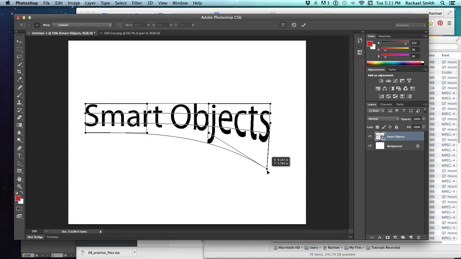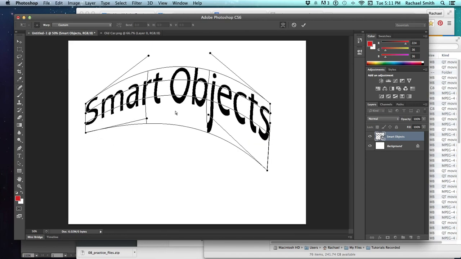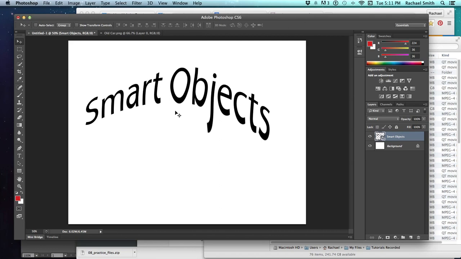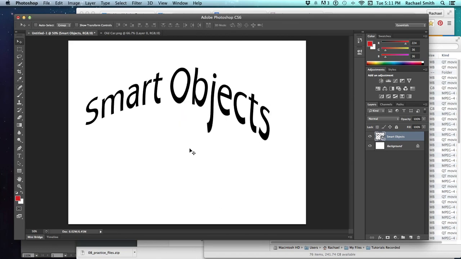So here you can warp, do really funky things with your text, and then still be able to go back and do it again. You can also change the type or the font or the words or anything about this. This is still editable type. But to edit it, we have to open up the smart object itself.